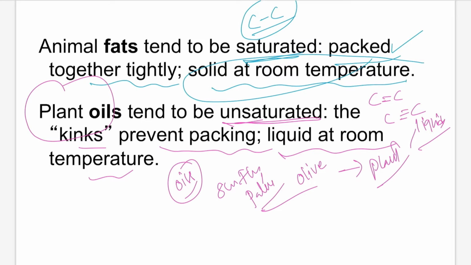In the case of animal fats, take us as an example. In our body the fat is there, and when we go to colder areas, fat is protective in our body. Most animals consist of fats. These fats are tightly packed and solid at room temperature because they tend to be saturated. Plant oils are unsaturated. That's the difference between animal fat and plant oils.